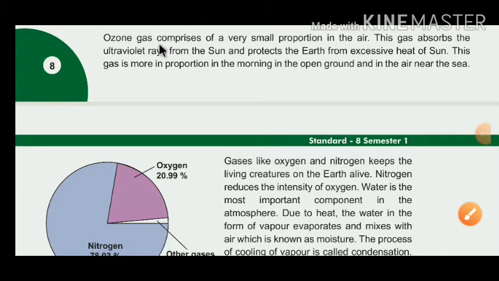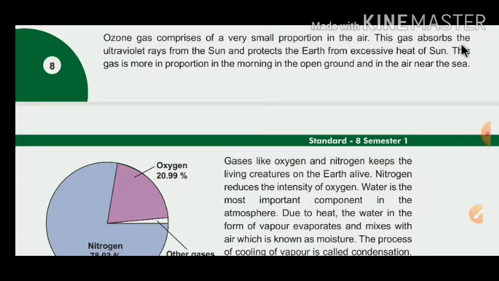Dear children, continuing chapter number 2, we continue the topic atmosphere. In atmosphere, we have already learned that the covering of air wrapping the earth from all four sides is called the atmosphere. Now, the ozone gas comprises a very small proportion of the air.